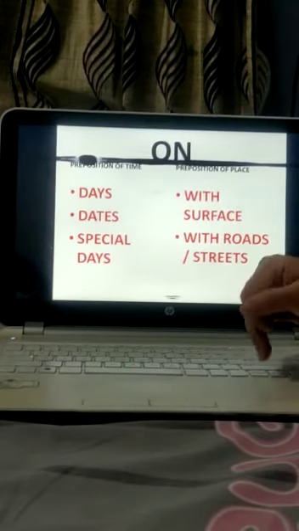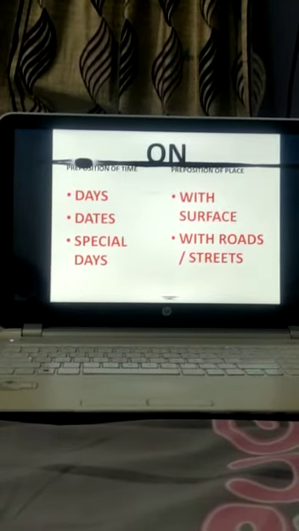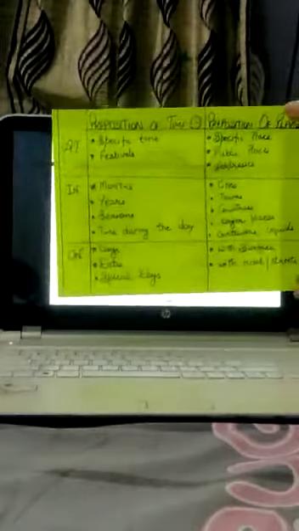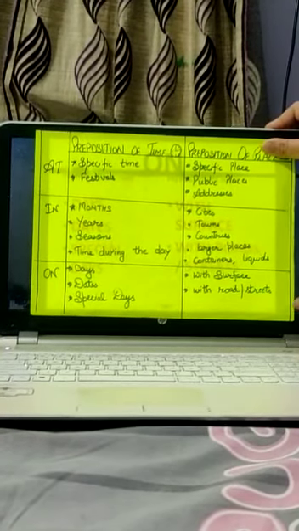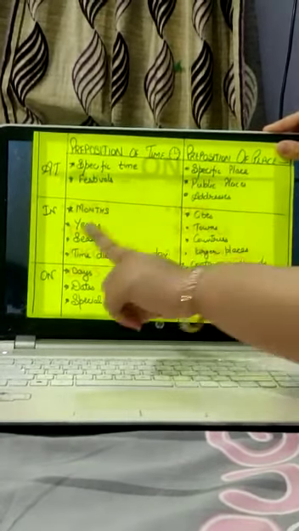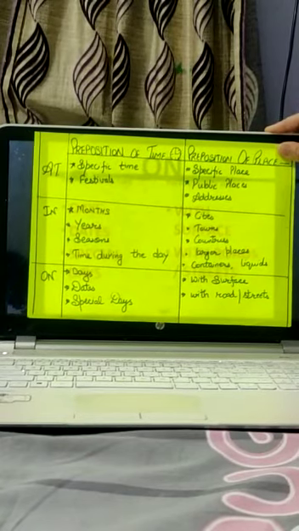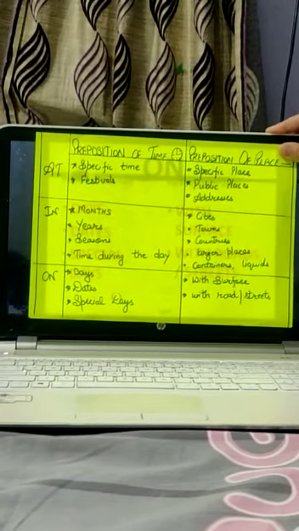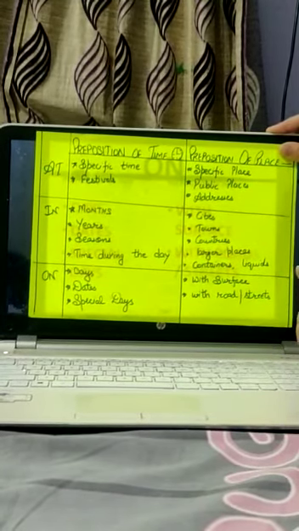I hope you have understood the difference between in, at and on. Now you have to make a table like this for better understanding of the preposition of time and place, where you can write these important points of at, in and on, because these are the main confusion words where we have to use preposition of time and preposition of place.